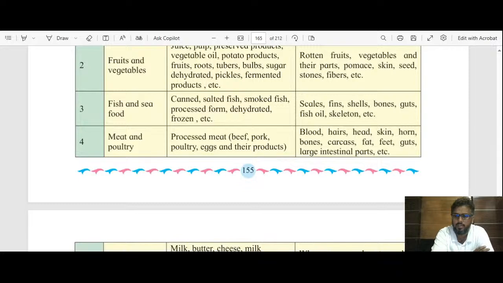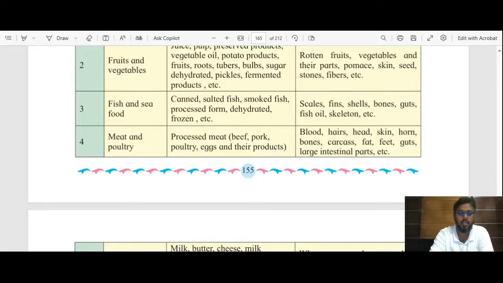Bones, guts. We don't eat the guts of the fishes. We cut the fish and we remove it. Then we also prepare fish oil. Actually, if we see the consumption purpose, then fish oil is waste. We do not consume it. Okay, for different purposes it may be used, but right now when we are talking about the consumption purpose, then they are the waste material.